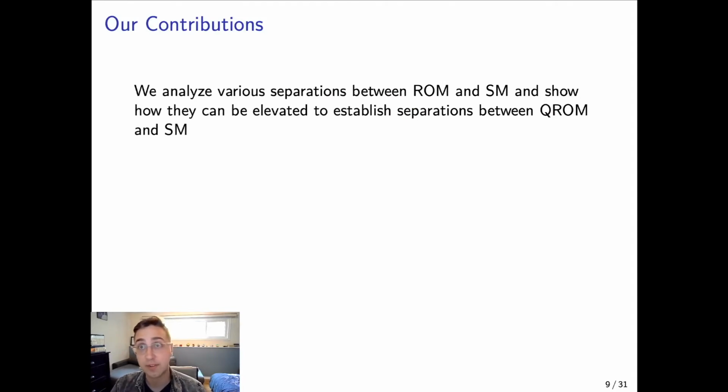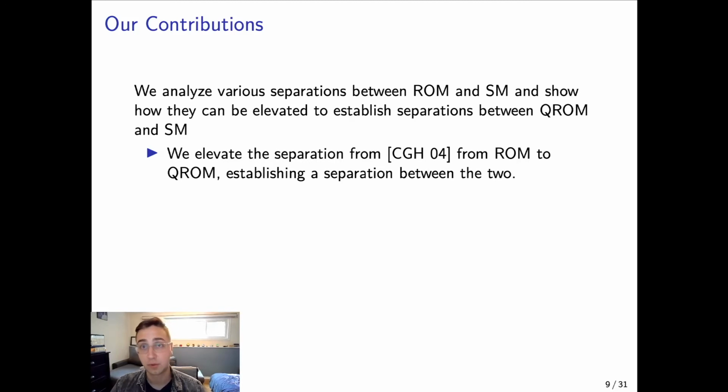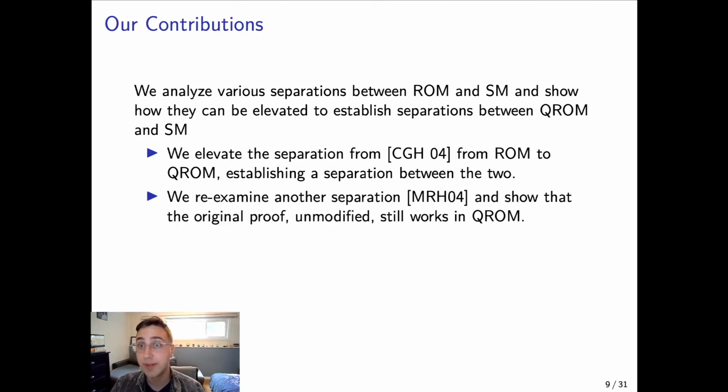We analyze various separations between the random oracle model and the standard model, and we show how the proofs of these constructions can be elevated and modified to work in the quantum random oracle model so that we can show a separation between the quantum random oracle model and the standard model. Specifically, we elevate the separation from CGH04 from the random oracle model to the quantum random oracle model to establish the separation. And then we also re-examine another separation by Maurer, Renner, and Holenstein from 2004 as well, and